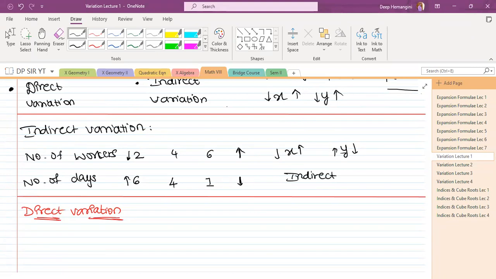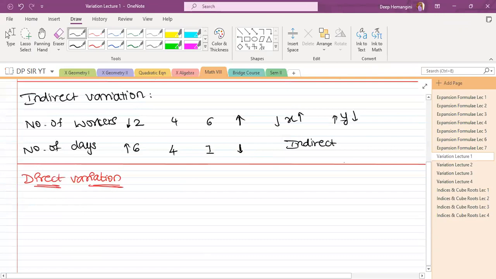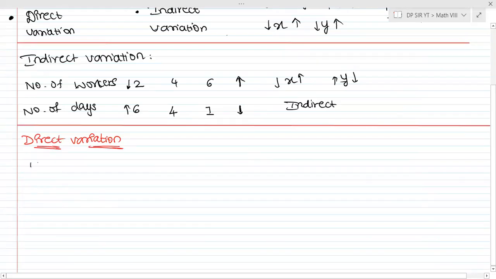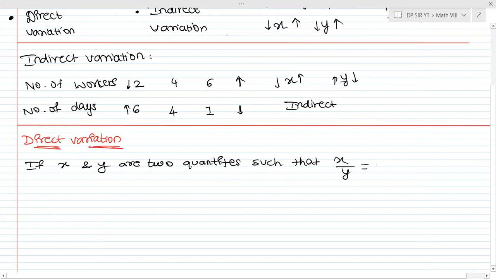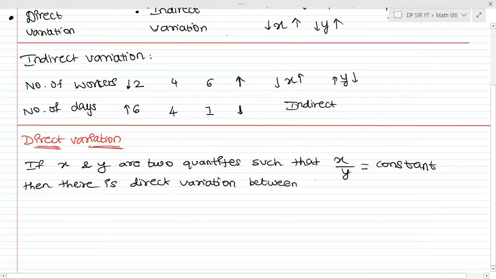If x and y are two quantities such that x upon y is equal to a constant, then the quantities are said to be in direct variation, or we can say there is direct variation between x and y. Okay?